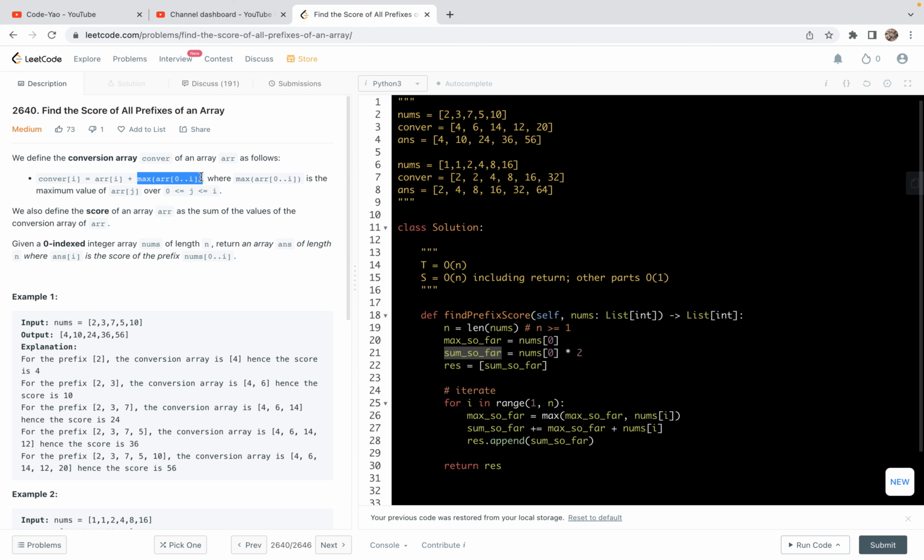Then we just verify it with this max so far added, right? If you ignore this part, so sum so far incremented by the current number, it will be the standard prefix sum or partial sum. And in this one, it's just a slight variant. So with that said, I guess that's a solution format. You can devise other formats. That's about it for this video. Thank you.